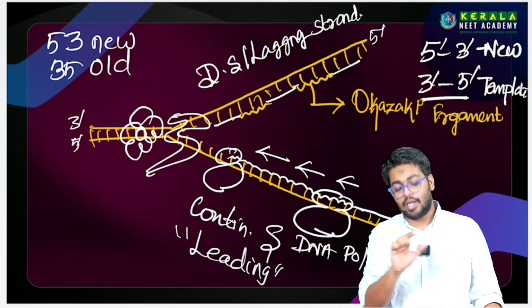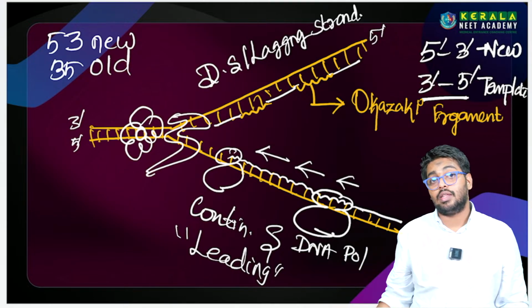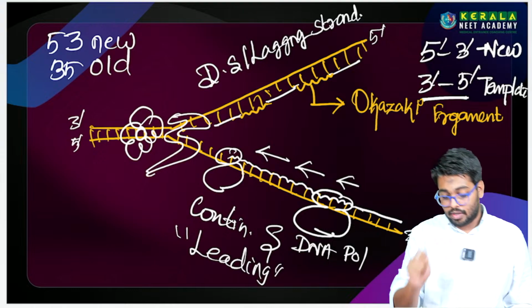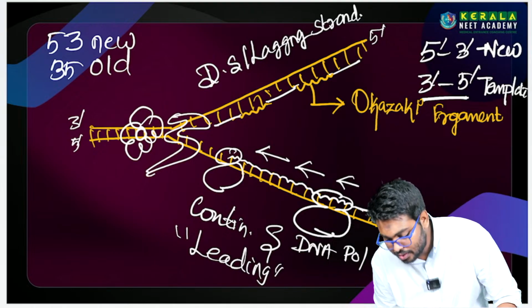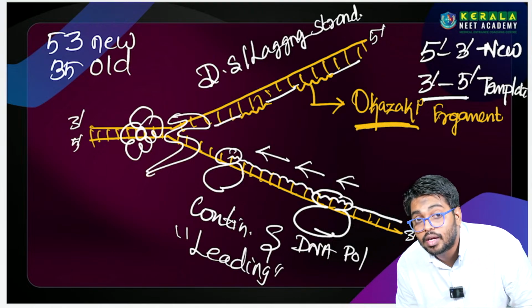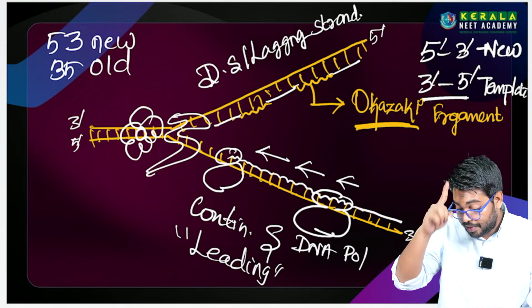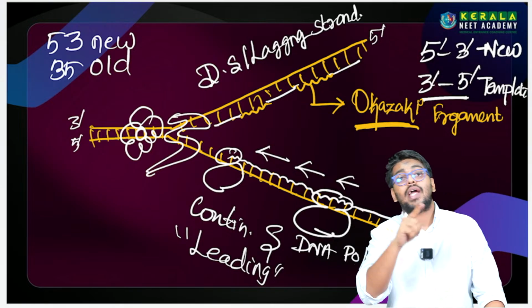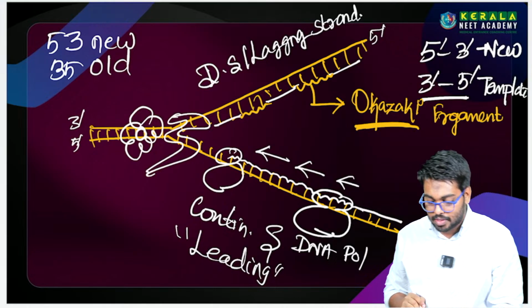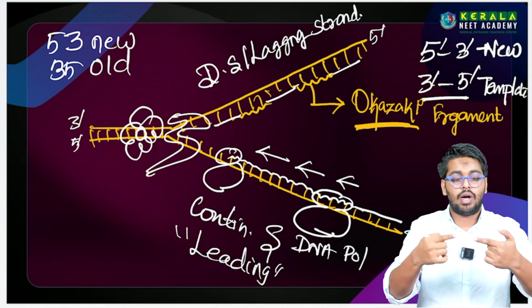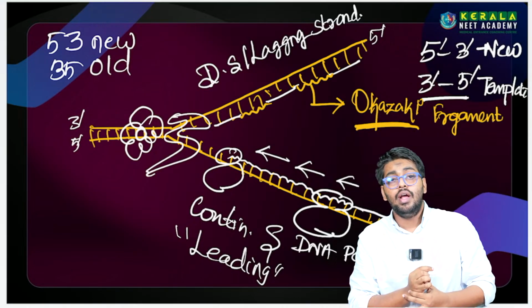The stretch is called discontinuous strand, and the piece of புதுசா உருவாகிற strand is called Okazaki fragments. புதுசா உருவாகிற புது stretch is called Okazaki fragment.